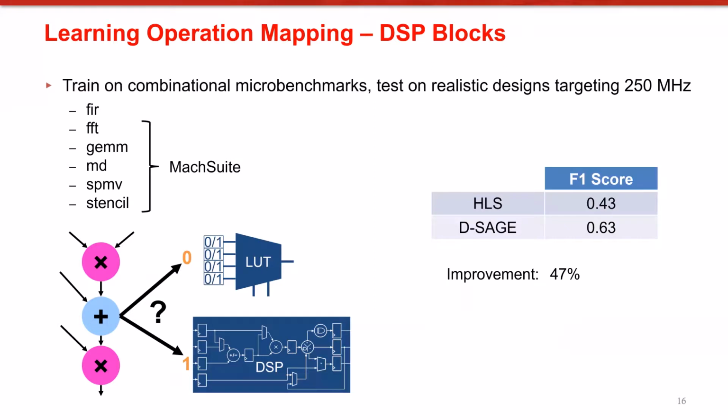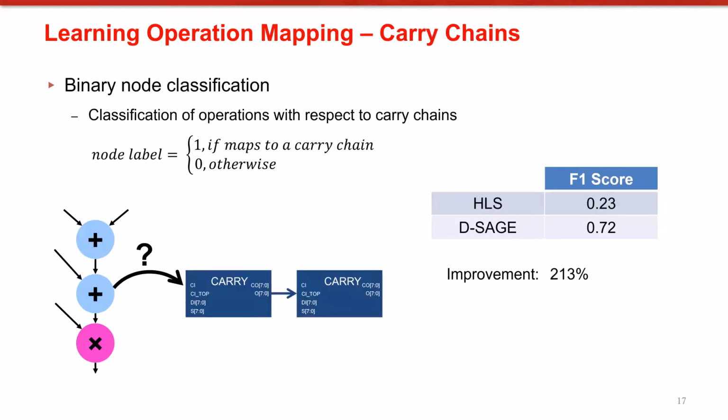To test the generalizability of DSage, we train our model on microbenchmarks and test on the given designs targeting 250 MHz, some of which are from Max3. We observe a 47% improvement in F1 score compared to the HLS tool. When node classification is applied to predicting carry chain mapping, we observe 3x improvement compared to the HLS tool. Here, a node is labeled 1 if it maps to a carry chain and 0 otherwise.